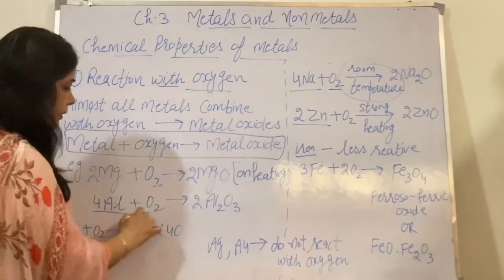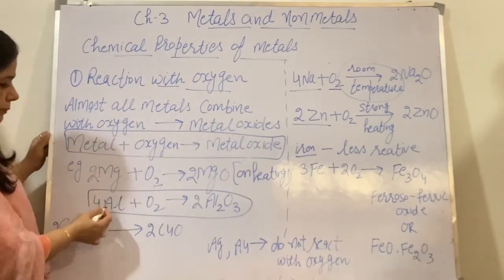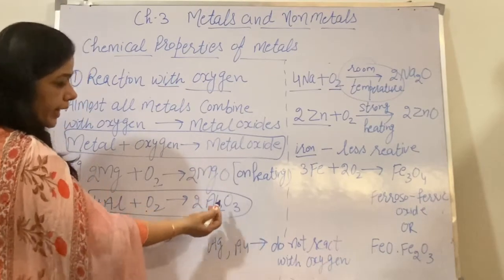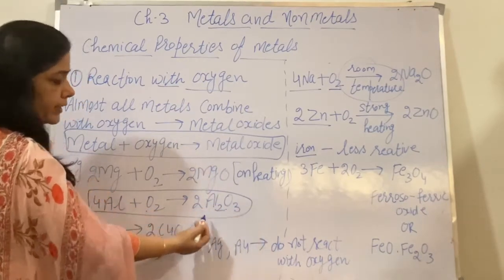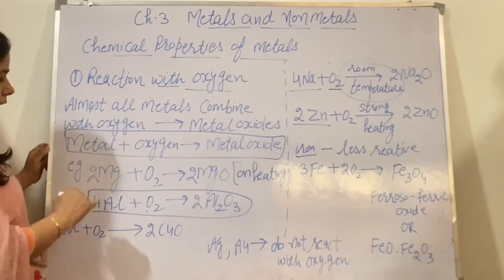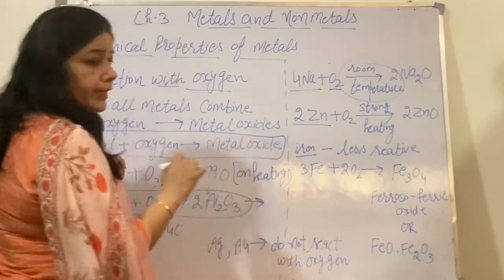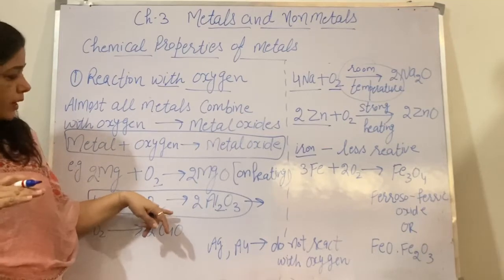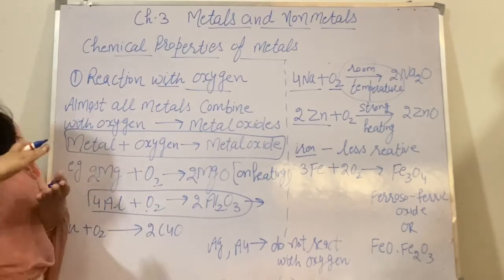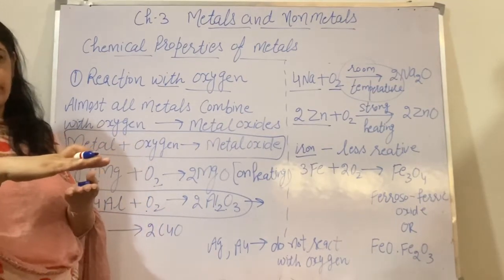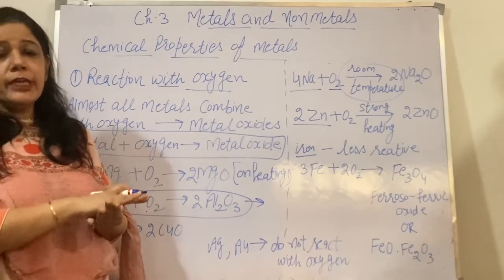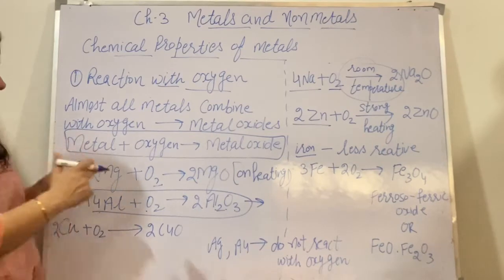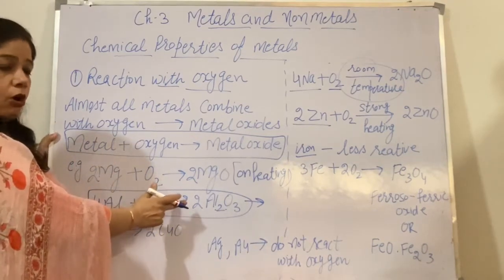Aluminium reacts with oxygen and forms aluminium oxide, Al2O3. When aluminium comes in contact with oxygen, a layer of oxide is formed over it, and that layer of oxide prevents further corrosion of the metal.